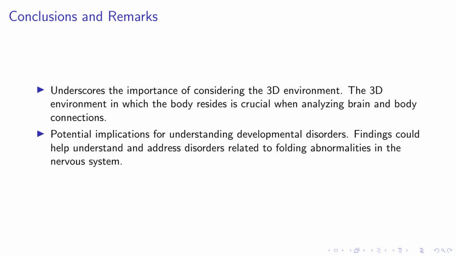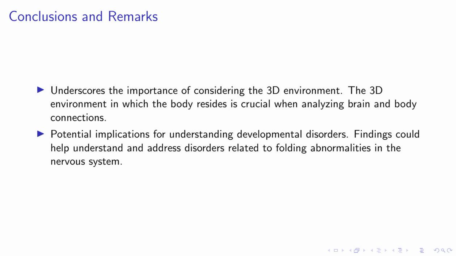We found that the act of folding and the consequential crossings of connections are vital to convey 3D information. Moreover, our findings have potential implications for understanding developmental disorders. Abnormalities in the folding of the nervous system are implicated in disorders such as autism and polymicrogyria.